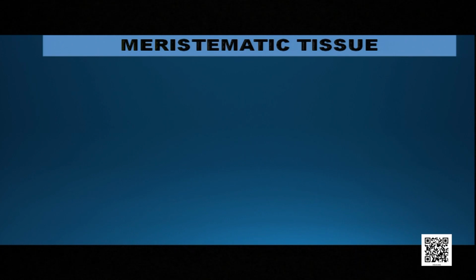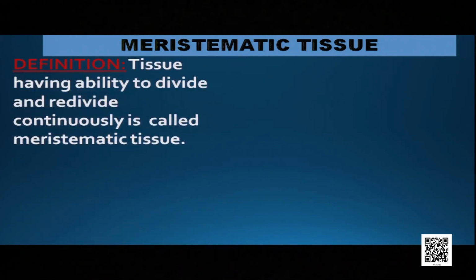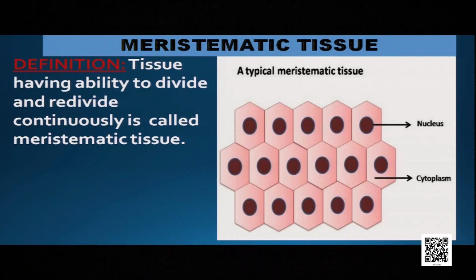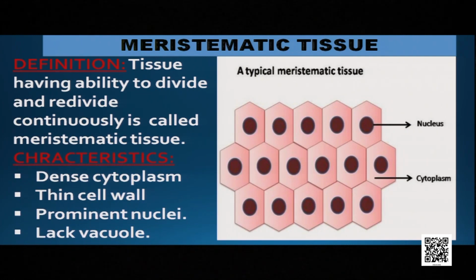So that is a special kind of tissue called as meristematic tissue. Meristematic tissue was located at the tip of the onion. How can we define it? A tissue having ability to divide and redivide continuously is called as meristematic tissue. And if the meristematic tissue is seen under the microscope, you will see this type of picture. Now let us see the characteristics.